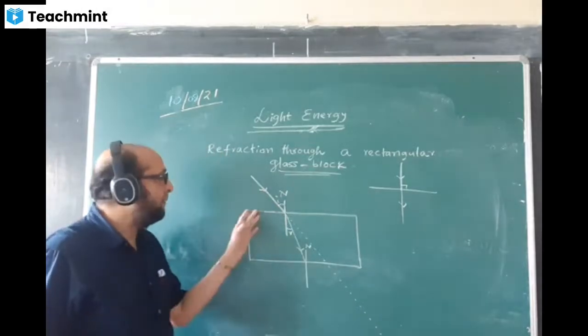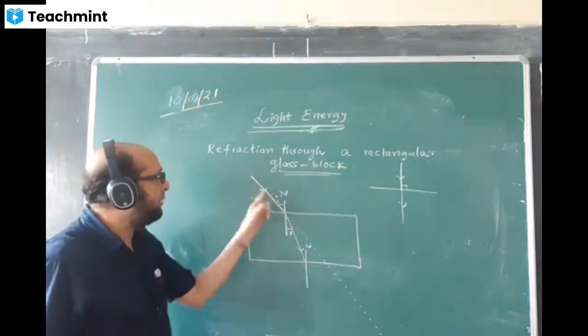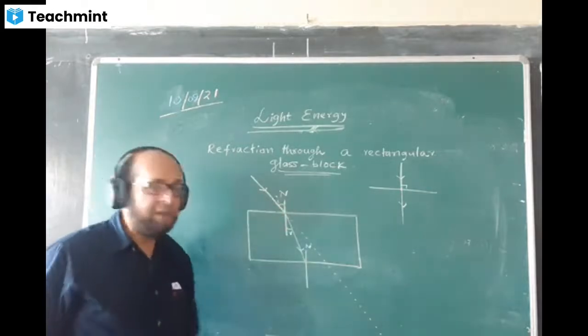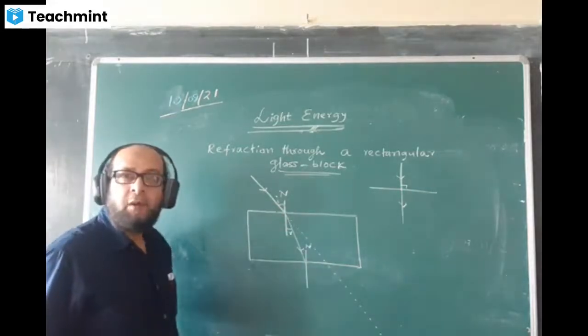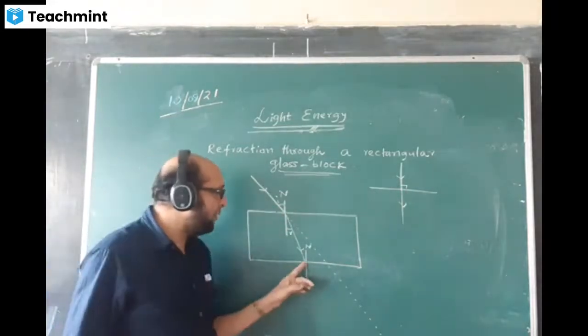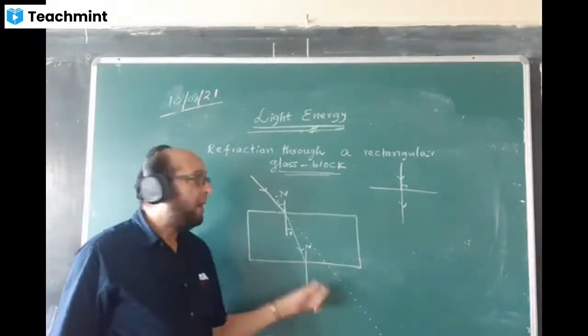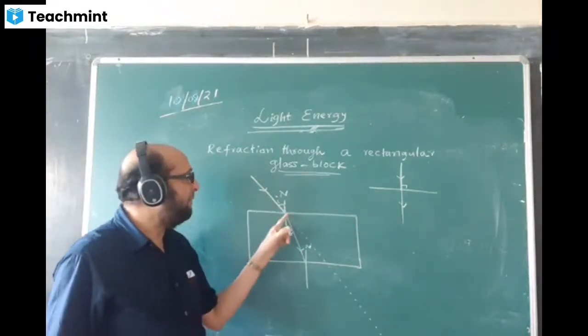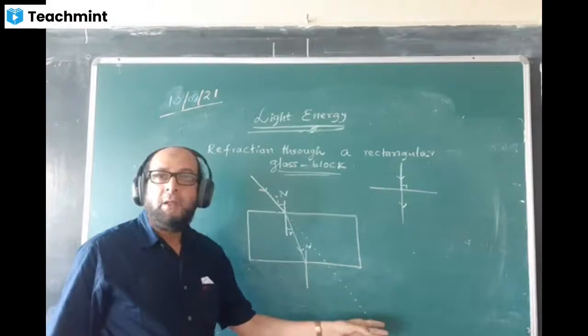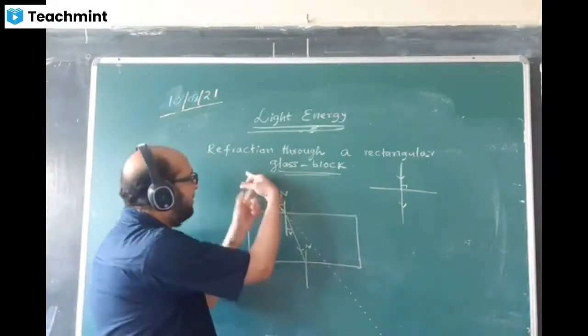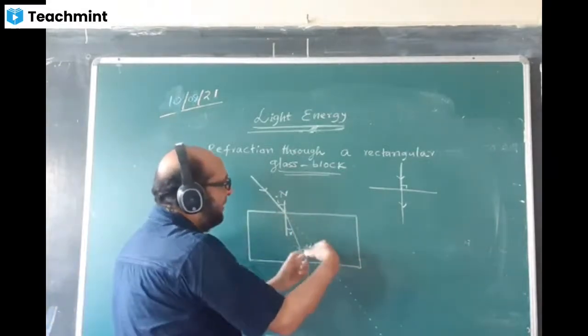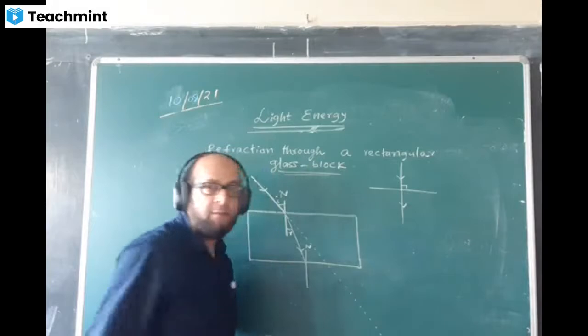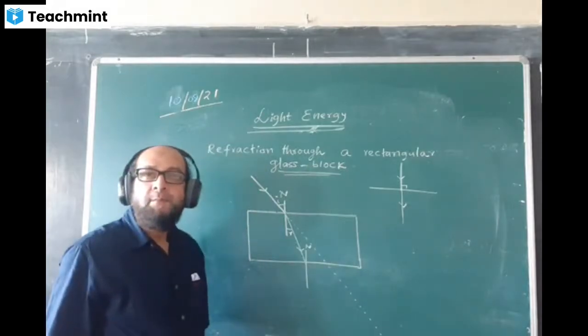That means if the glass block is not there, this ray would have gone straight here like this. Before drawing this ray out here, I will extend this incident light forward using a ruler. You can keep the ruler here and put a dotted imaginary line like this. Put it forward, straight.